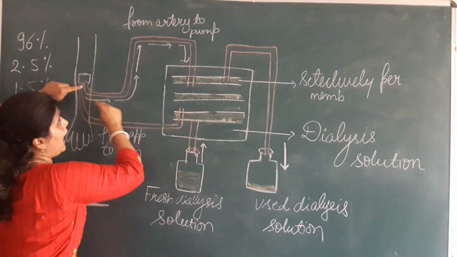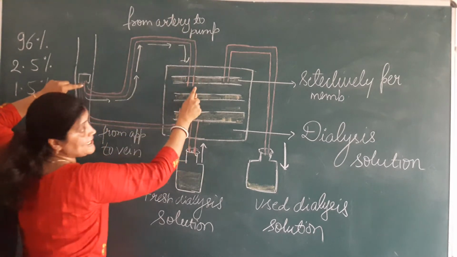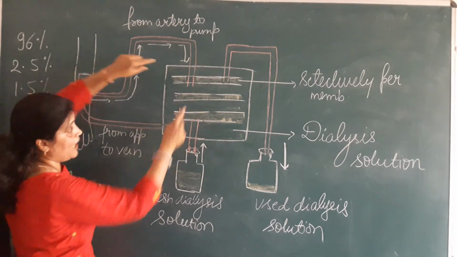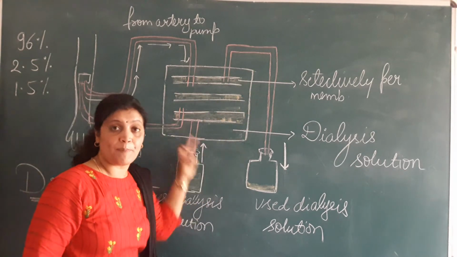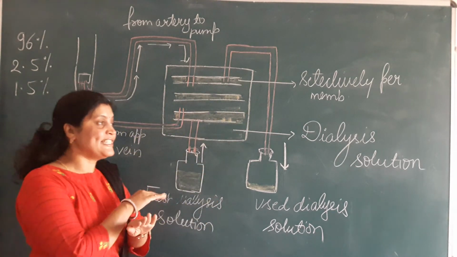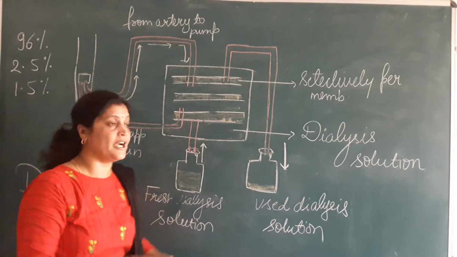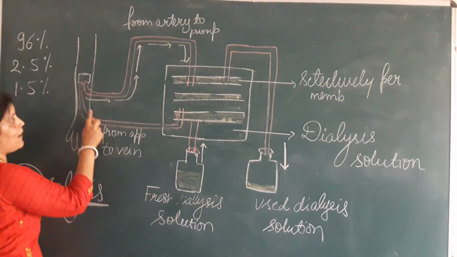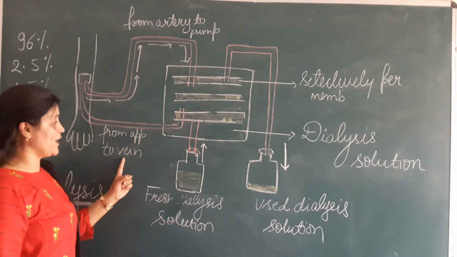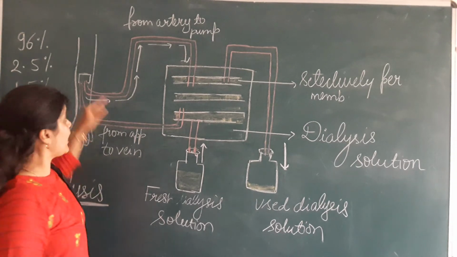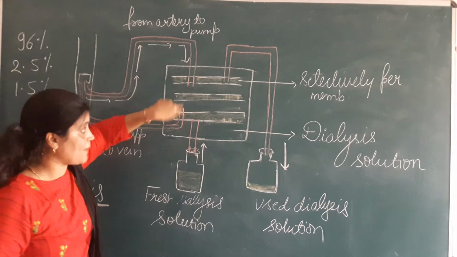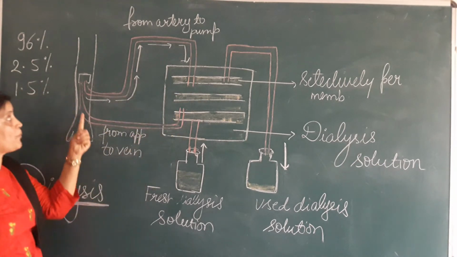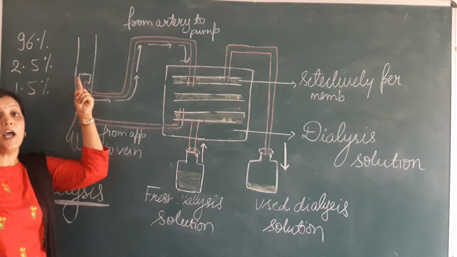So this way the artery carries nitrogenous waste blood into the dialysis machine where it is purified, and this blood, now free of nitrogenous waste, passes out again to the patient through the vein. So this way on one side the impure blood comes in and gets purified, and from another side the pure blood is again given to the patient.